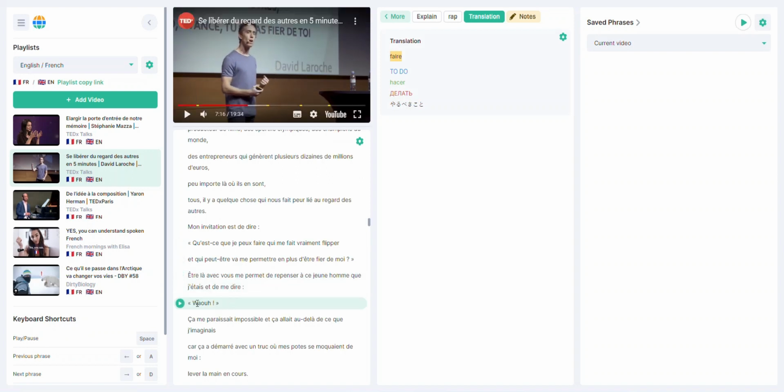Subtitles will scroll and highlight the text that's being pronounced in the video. You can navigate the text using your mouse.